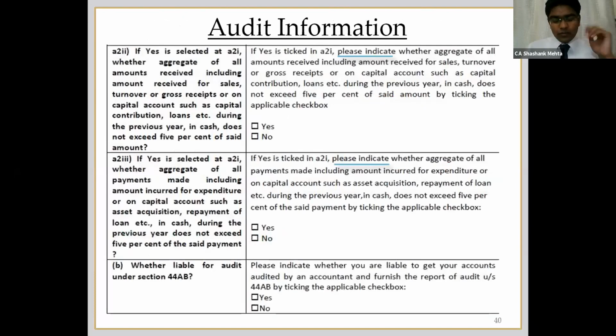Yeah, so this is the extract of the information module. Here also they are not specifying what is the implication of selecting yes or no. Okay, they have taken this sentence exactly from the statute itself, just copy pasted that thing over here, and then they have just indicated, please indicate. So there is no clarity with respect to the implication of selecting yes or selecting no. So that is my personal view.